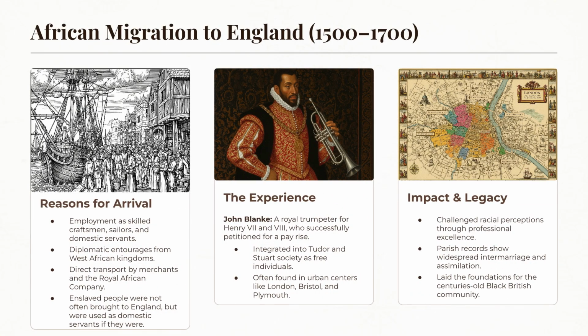Africans arrived as skilled workers, diplomatic entourages, and through forced migration, though this was not as common. Individuals like John Blank were successfully integrated as free individuals, and he worked for both Henry VII and Henry VIII in the royal court as a trumpeter. There are other examples of African people in England, like Mary Fleece, who worked as a seamstress and converted her religion in order to marry an Englishman, and those who even testified in English courts.